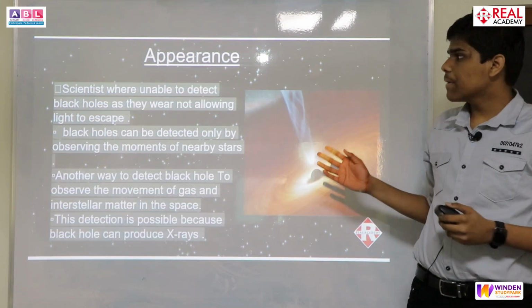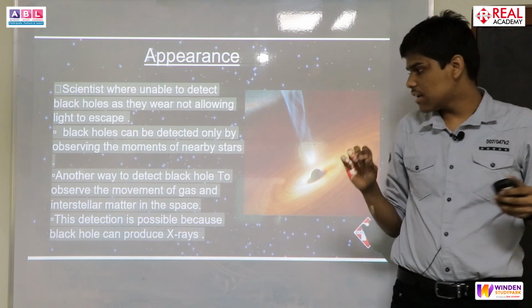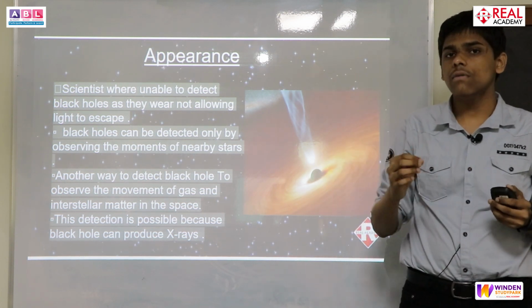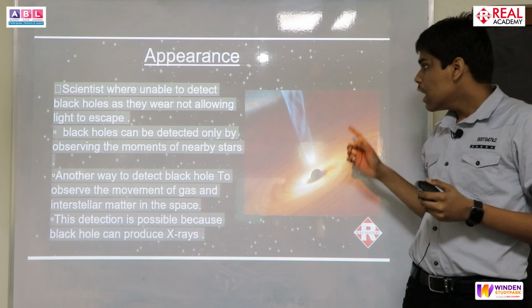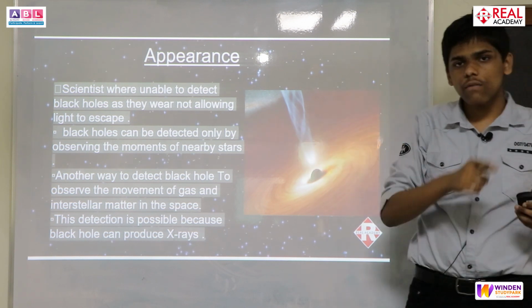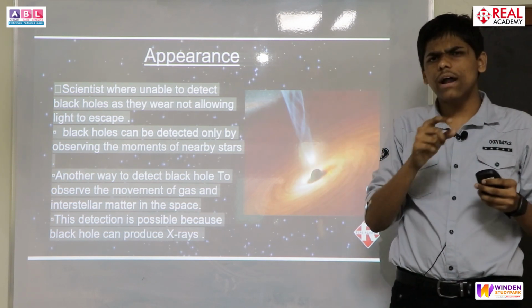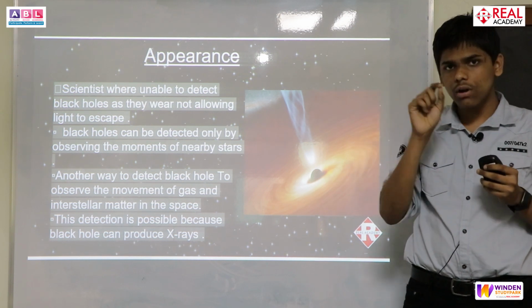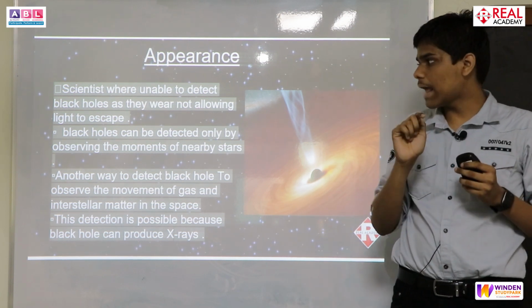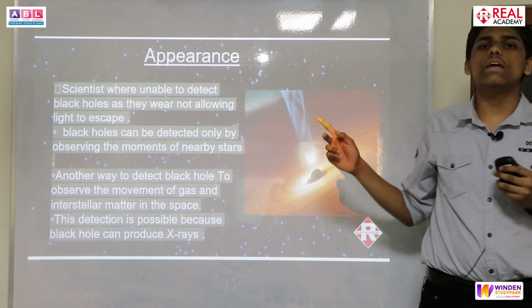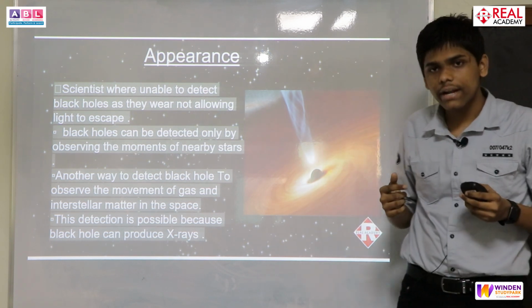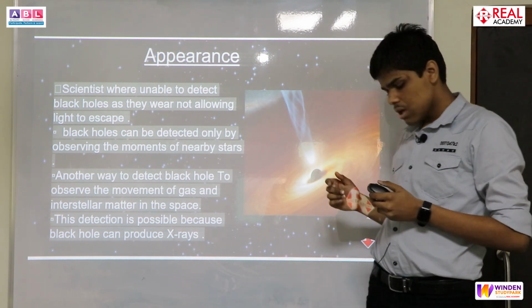Now we are looking at appearance. Black holes are basically black in color, therefore it is hard to spot them in open space. So we have to look at the position and movement of the stars around the black hole, and if stars are revolving around a particular point, then we can detect whether a black hole is there or not. Black holes also emit X-rays so that we can detect them by using X-ray technologies.